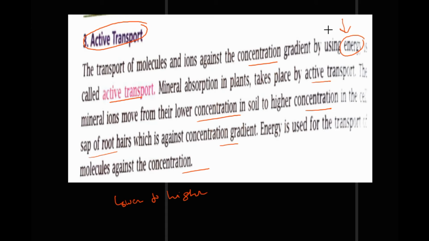So these were three subparts of part 1, that is absorption of water and minerals in plants by the root hairs.